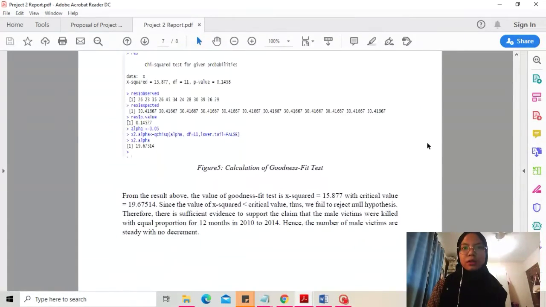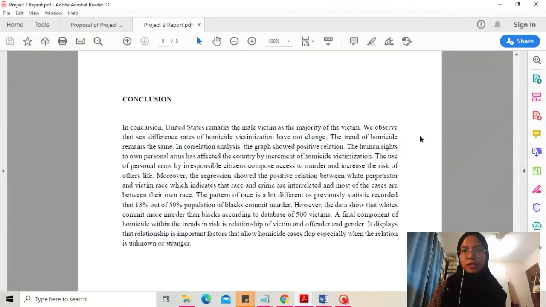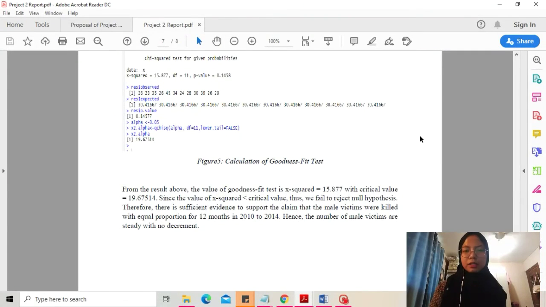From these results, the goodness of fit test value is x squared equal to 15.877, and the critical value is 19.67514. Since x squared is less than the critical value, we fail to reject the H null hypothesis. So there is sufficient evidence to conclude that the proportions for 12 months in 2010 until 2014 are equal.